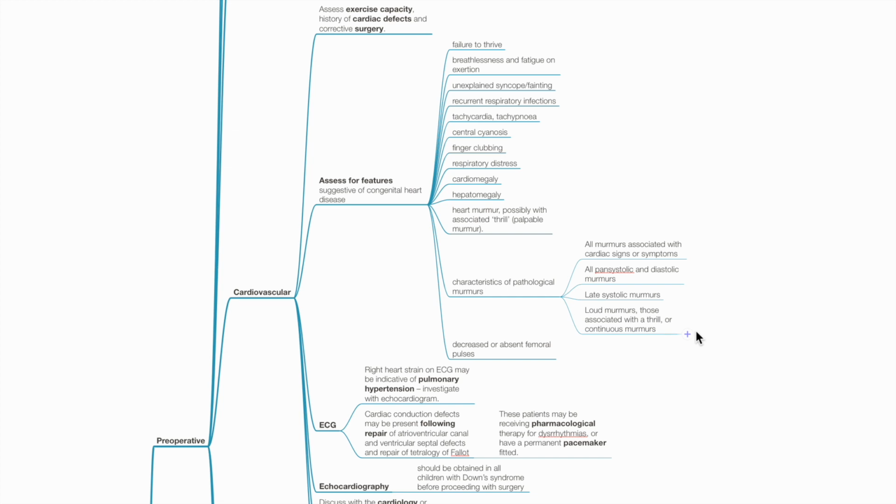Characteristics of pathological murmurs include all murmurs associated with cardiac signs or symptoms, all pansystolic and diastolic murmurs, late systolic murmurs, loud murmurs, those associated with thrills, or continuous murmurs.